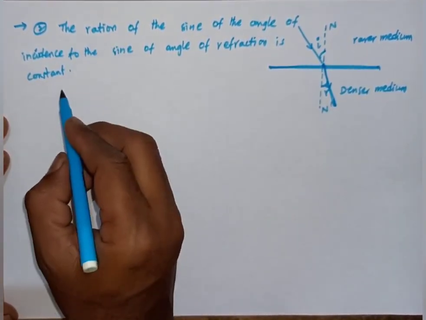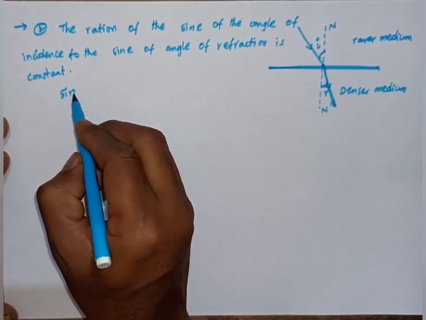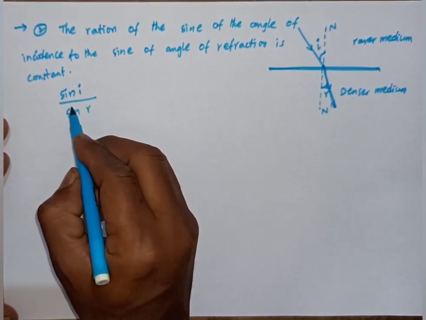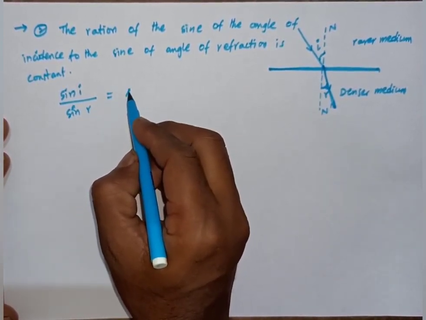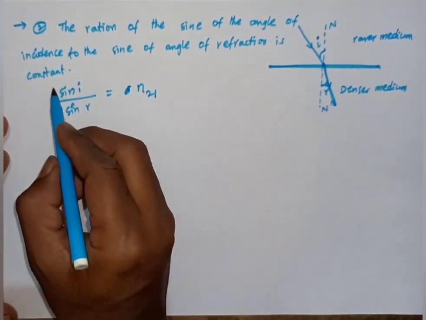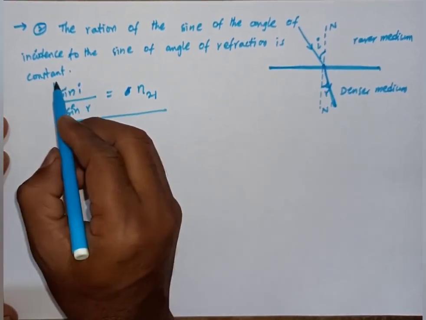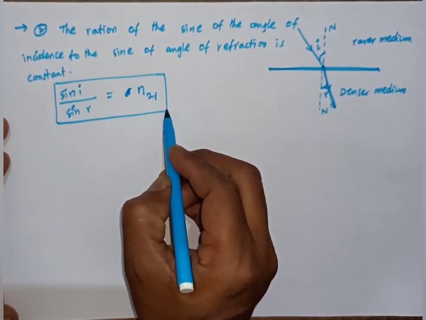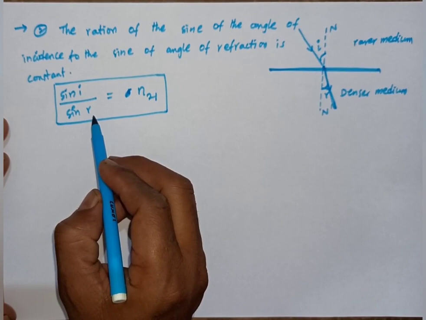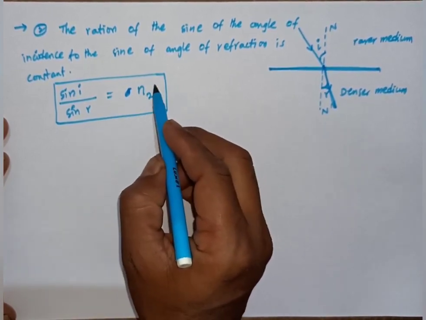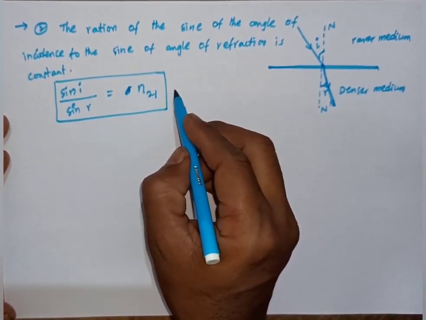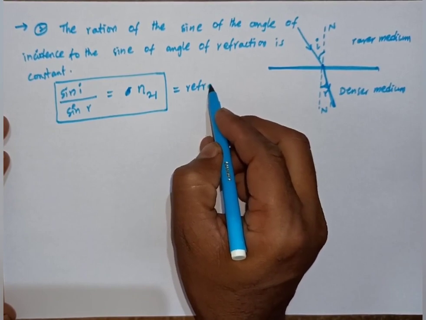We can write the equation: sine of angle of incidence by sine of angle of refraction equals a constant. That constant we write as n21. So this is Snell's second law. Sine of angle of incidence by sine of angle of refraction equals that particular constant, which is called the refractive index.